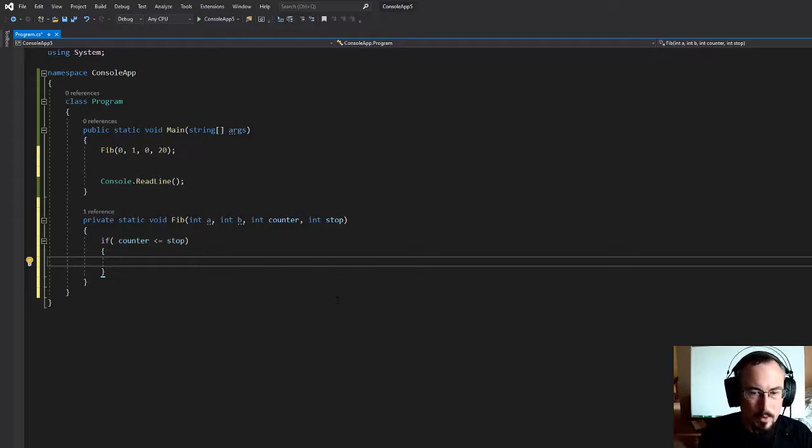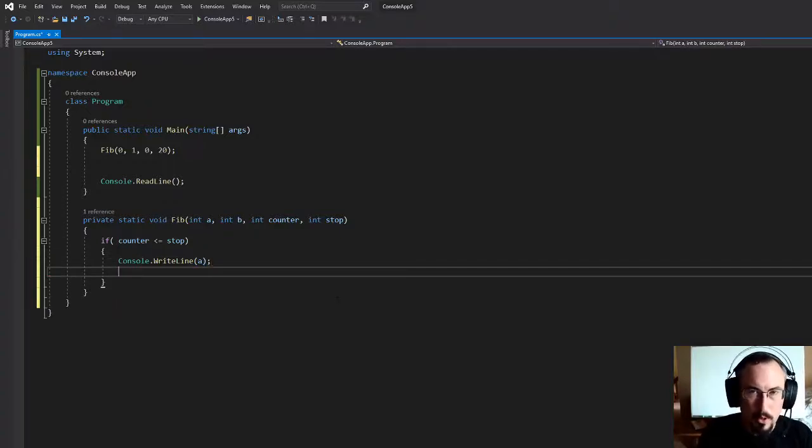So let's write to the screen. Console.WriteLine, and we want to print out A. That's going to be the sequence item. And then we're going to go ahead and recurse to find out what the next sequence item is. Let's do fib of,